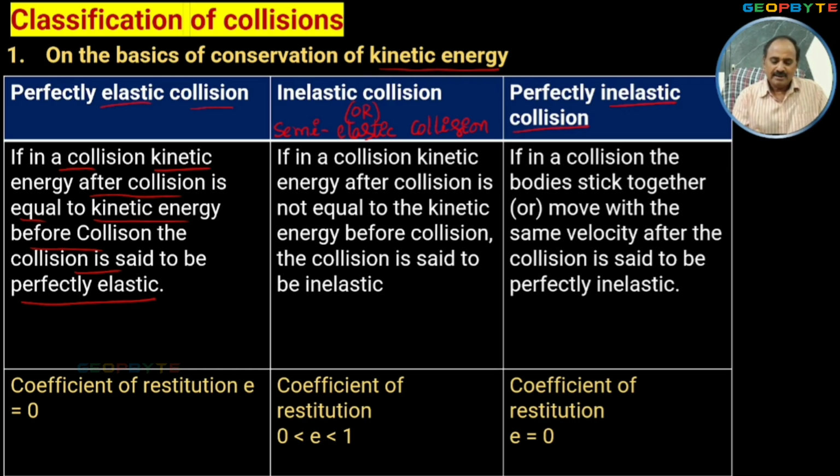Whereas semi-elastic collision means that if in a collision kinetic energy after collision is not equal to kinetic energy before collision, this kind of collision is said to be an inelastic collision or semi-elastic collision. Dear friends, remember, in semi-elastic collision, after colliding, both bodies try to move separately. And one more important point is, in semi-elastic collision, momentum is not conserved.